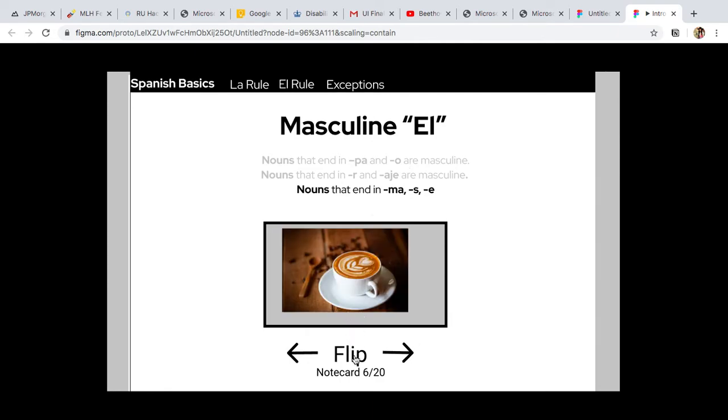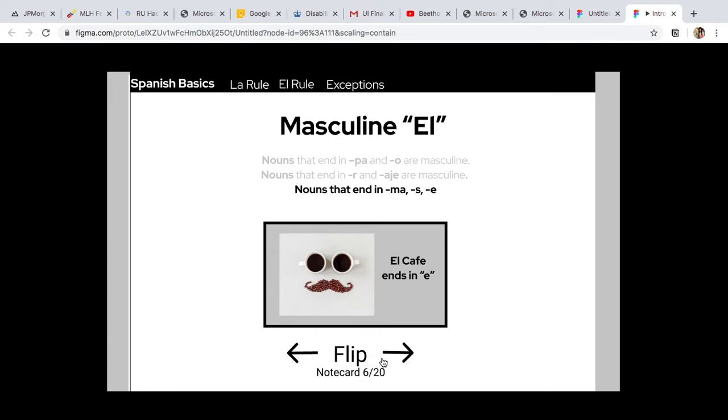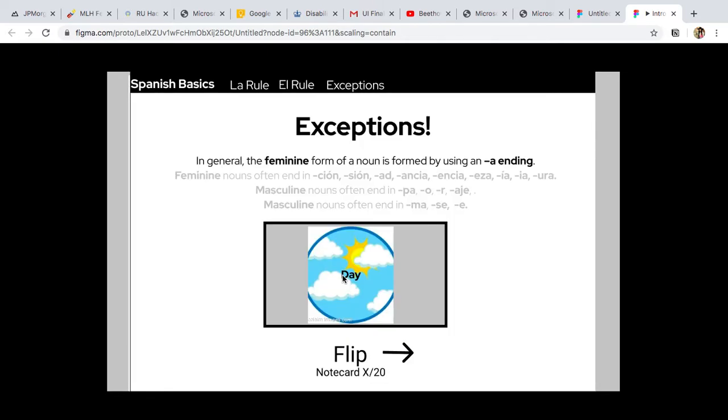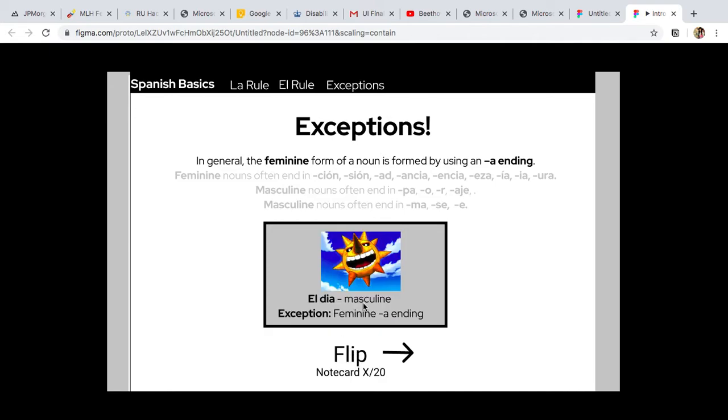El café ends in e, masculine. Okay, so it brings me back here when I finish with el. So for exceptions, the first rule is, in general, the feminine form of a noun is formed by using an a ending. So el día is masculine. And the reason for this is because it's an exception to the a ending.